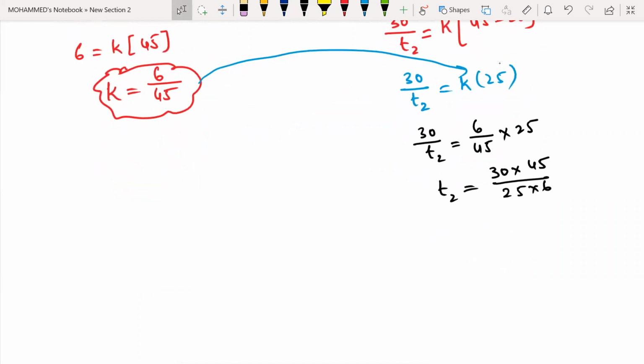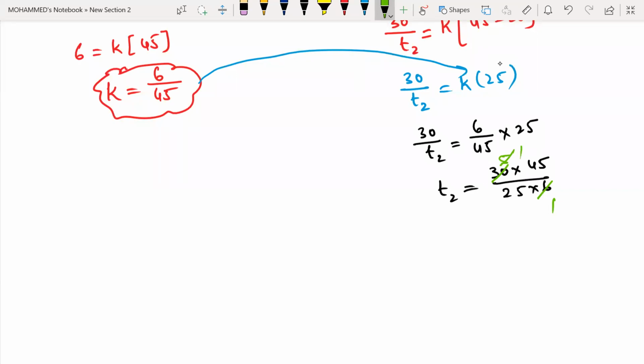6 1s are 6, 5 5s are 25. And after that, 5 1s are 5, 5 5s are 25. This one is 6 ones are 6. So 9 minutes will be the answer.